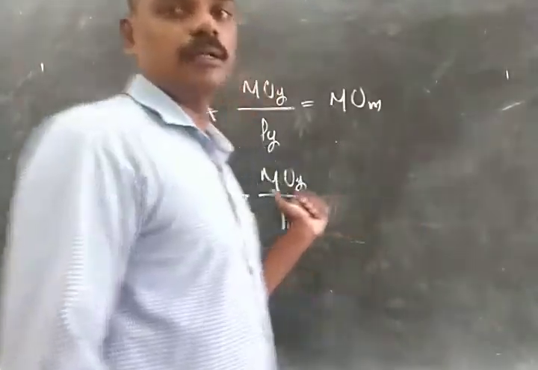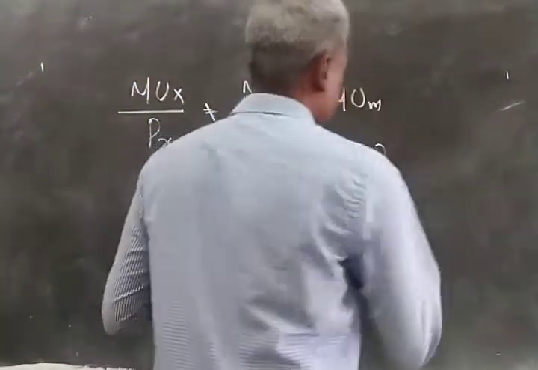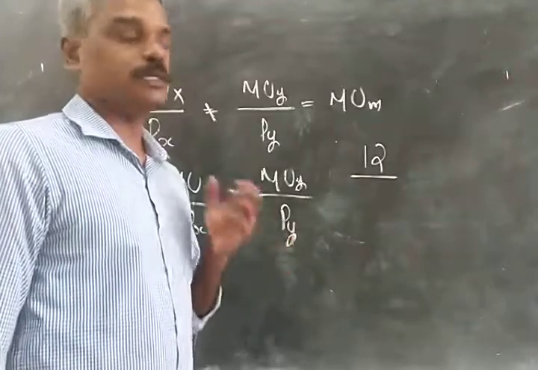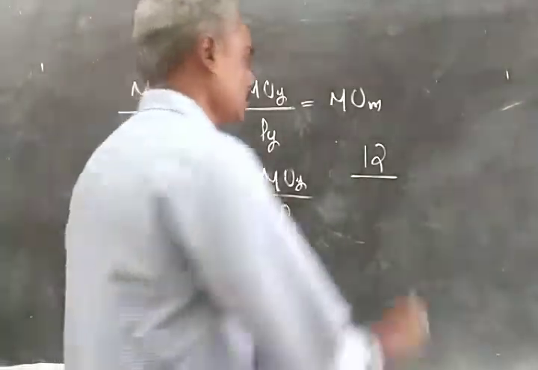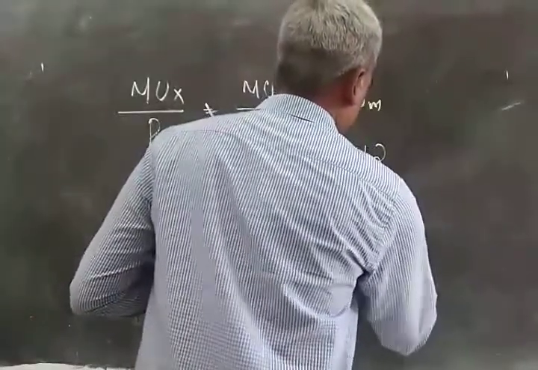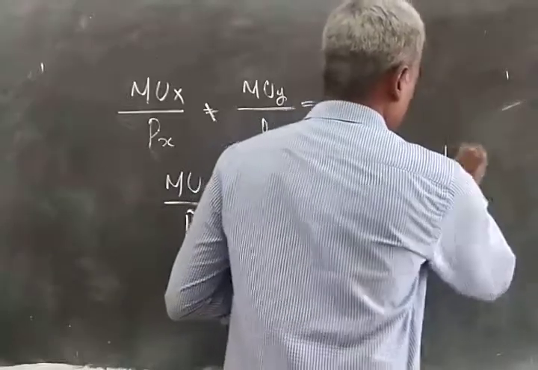The same thing we can show arithmetically. Suppose MUX was 12 units by consuming commodity X, equal to 12 units of satisfaction, and price of X is 3, and MU of Y is 18.